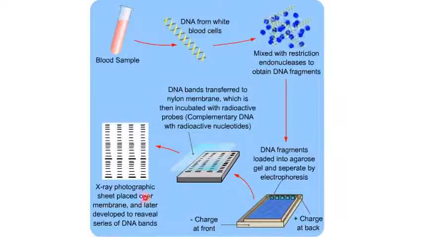So this is in short form. This is the blood in a diagrammatic picture. This is a blood sample. We have isolated the DNA, suppose from the WBC. This is a long DNA. We'll mix it with the enzyme restriction endonuclease to obtain DNA fragments. Now we are going to separate these DNA fragments. If the amount of DNA is very small, we can go for amplification by using PCR, polymerase chain reaction. By this we can get many copies of the DNA.